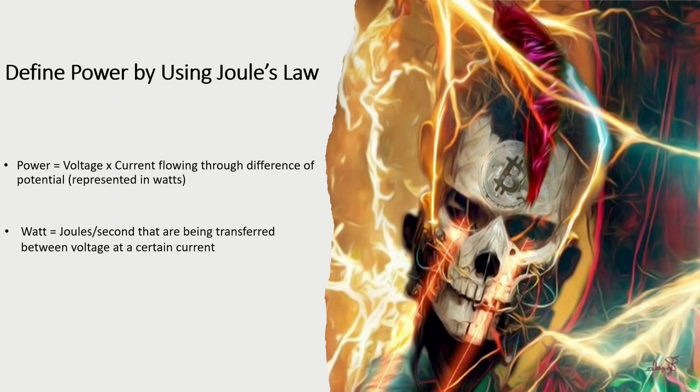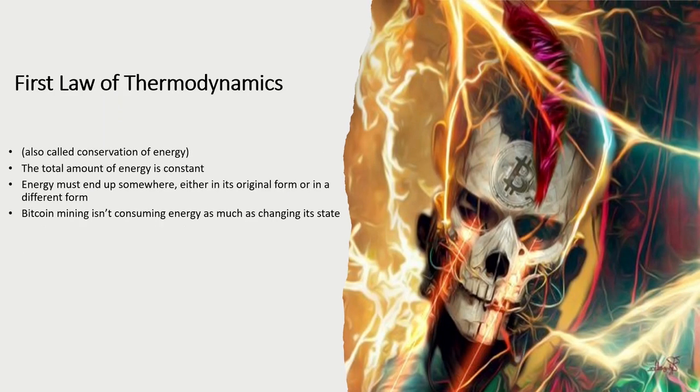The first law of thermodynamics, also called the conservation of energy, states that energy can be neither created nor destroyed, it just changes form, and that the total amount of energy in the universe is constant. This means that the energy must end up somewhere, either in its original form or in a different form. This enables us to determine the amount of energy in a system, the amount lost as waste heat, and the efficiency of the system. When we mine Bitcoin, we aren't so much consuming energy as we are changing its state, allowing us to do some work.